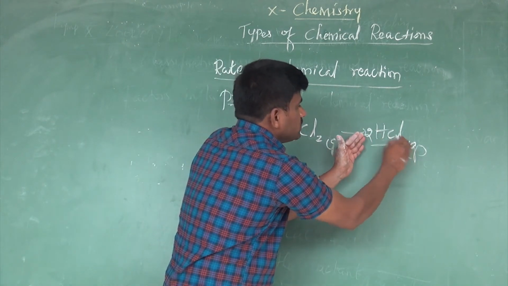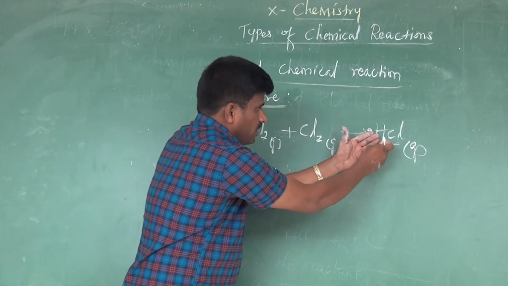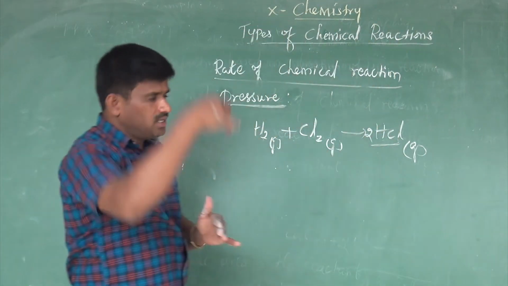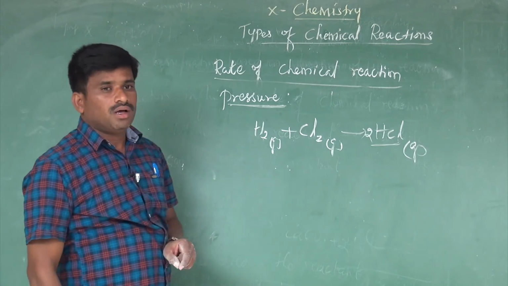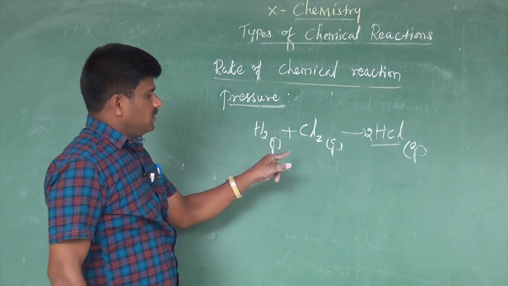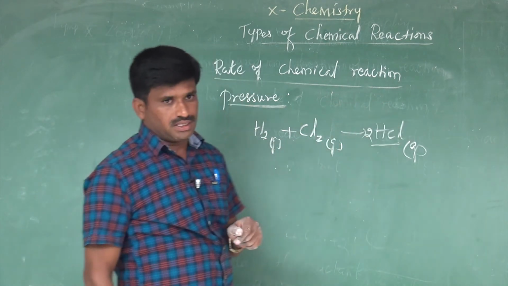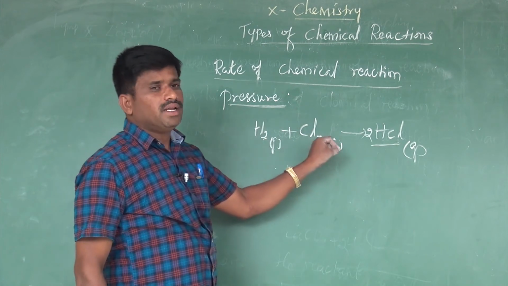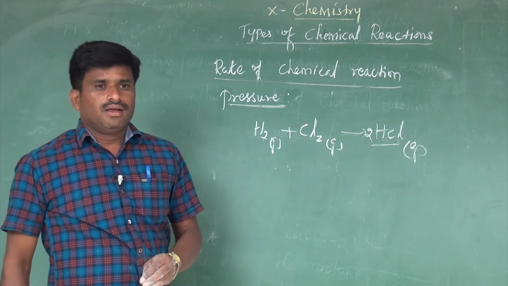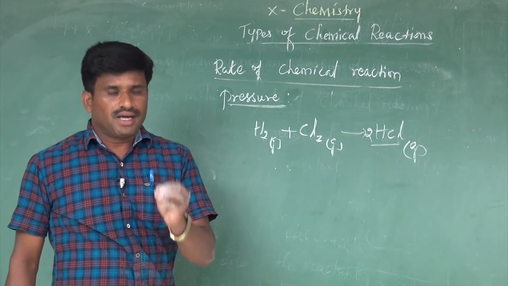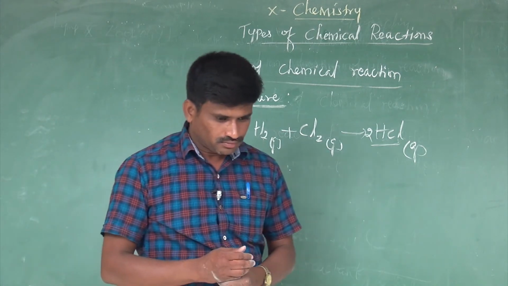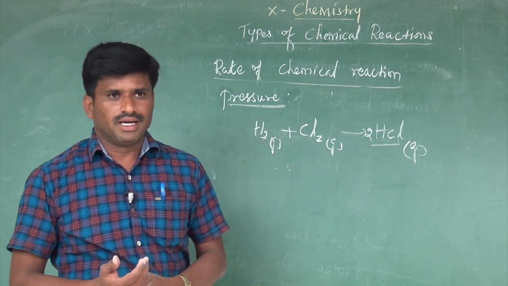So here the gas compound is forming. When the hydrogen chloride gas is dissolved in water, it forms hydrochloric acid. That is the difference. What you could understand is that by increasing the pressure, the reaction rate will increase. So pressure also influences the rate of chemical reactions. We take another very simple example, the carbon dioxide gas.